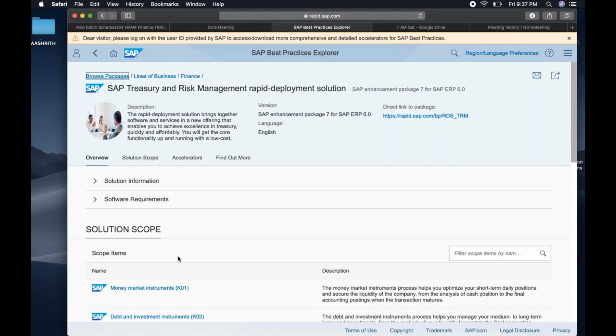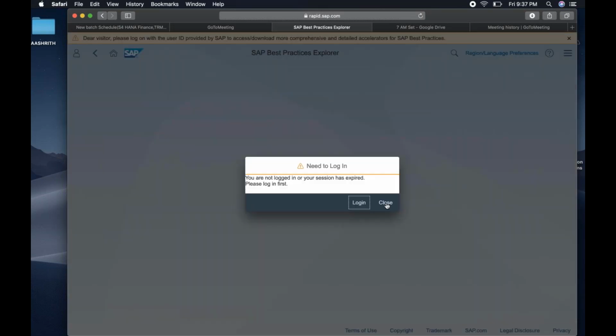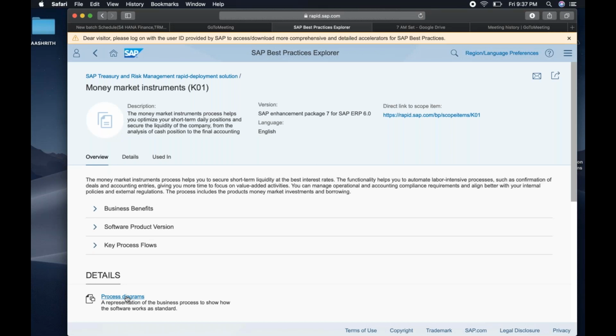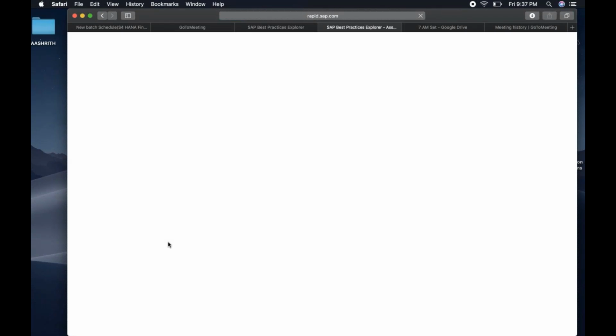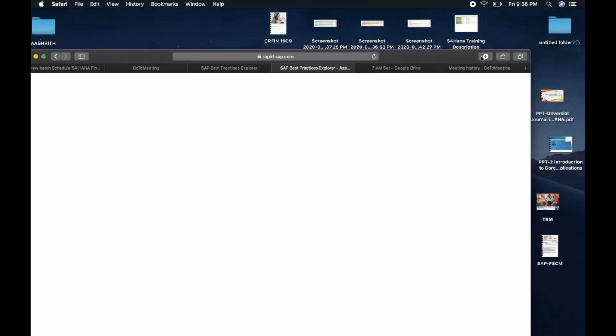Once you open, you can find money market instrument. Click on this money market instrument. Now you can see process diagram here. If possible, read it once. Process diagram. So I want to understand how the business process takes place in money market. So let's download it. It takes 2 seconds to download. Open it.